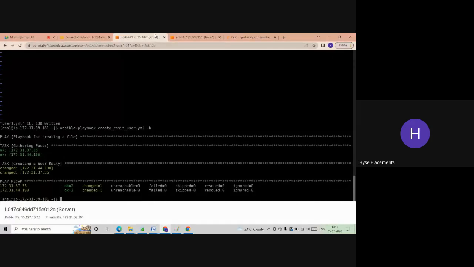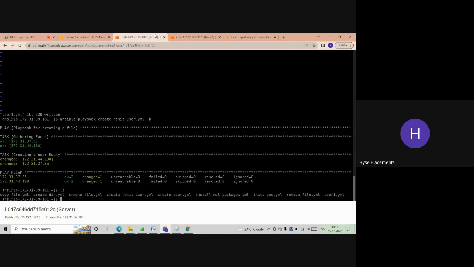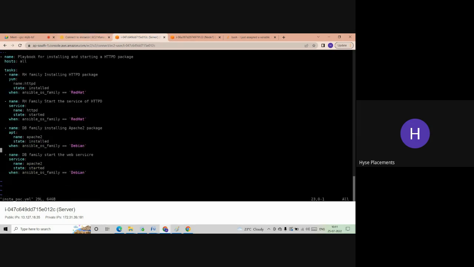Okay. Similarly, you want to install one package, the Git package. So we did something like this, right? Let's install. Yeah, so here we are installing different packages. Here the name is httpd, apache2, apache2. Everything we are giving here only.